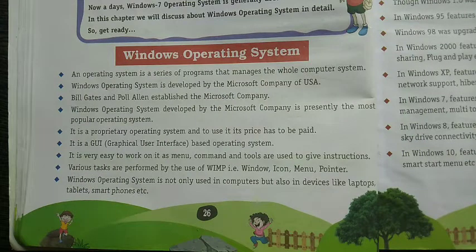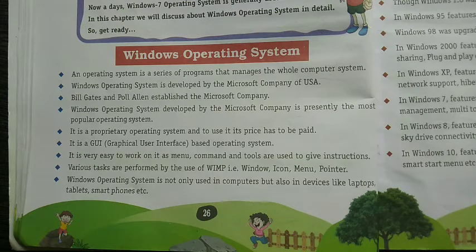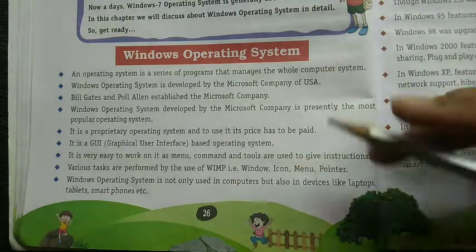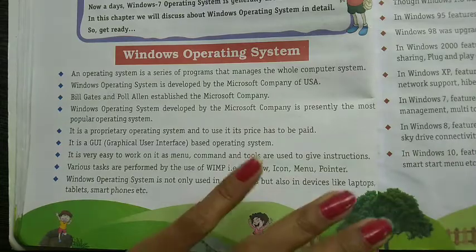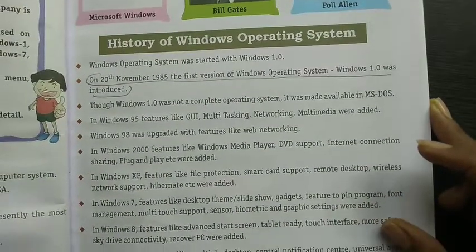It was developed in the USA, established by Bill Gates and Paul Allen in the Microsoft company, and various tasks are done using WIMP, meaning window, icon, menu and pointers. The devices which use this operating system are mobiles, smartphones, laptops, tablets as well as our computers.